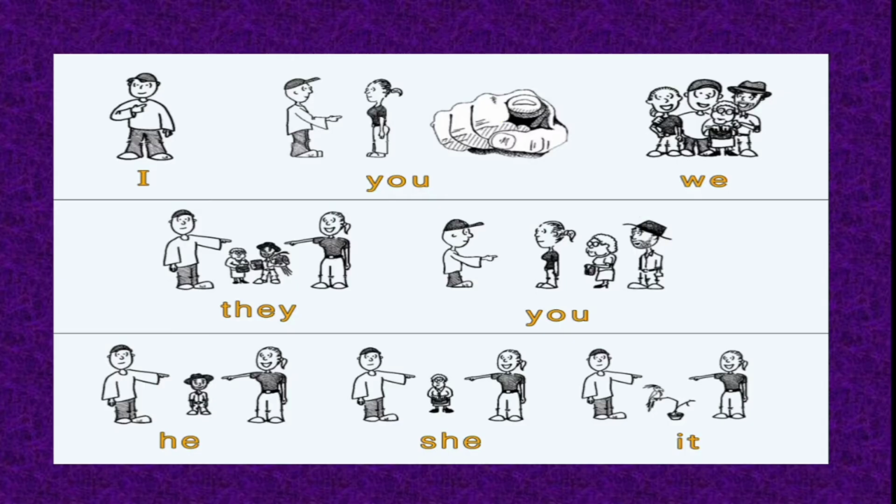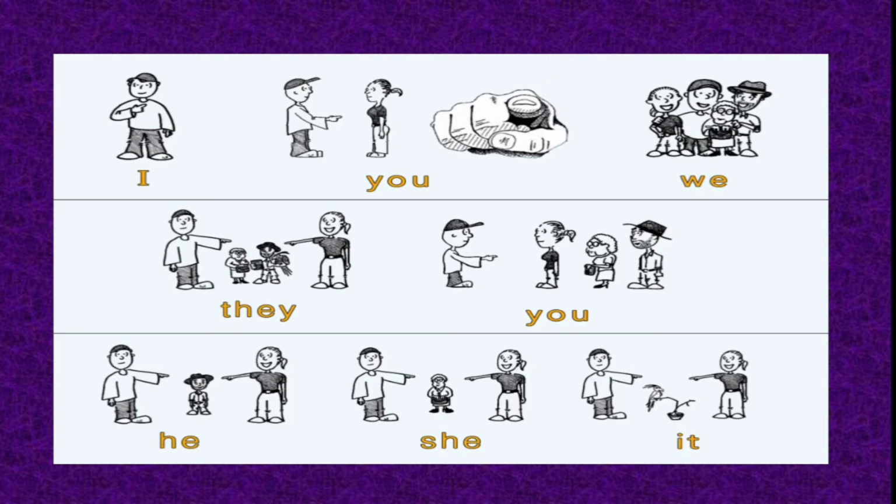Look at the words and pictures on your screen. You have certain people and you have certain words. Look at the words associated with each picture. The first picture has a boy and he is pointing to himself. Therefore, the pronoun I is associated with him. In the second picture, you have a boy and a girl. The boy is pointing towards the girl.